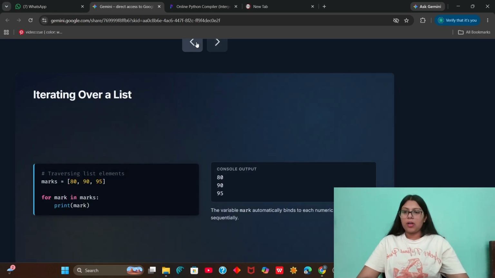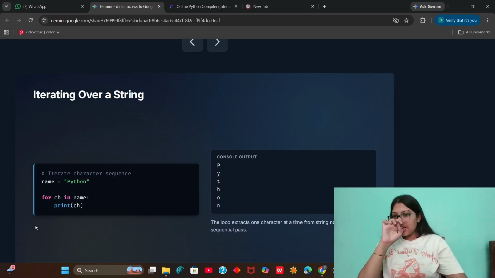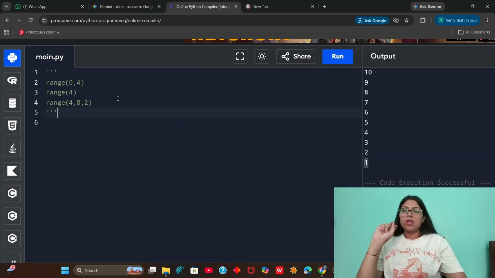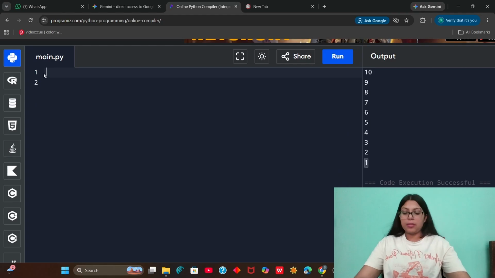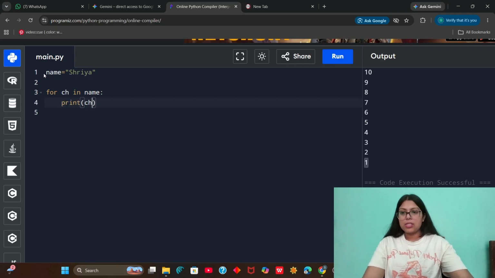So first we have to iterate over a string. How do we do it? We first initialize a variable and give it a value that is a string, and then we say for ch in name. That means for each character in this name string, we have to print that character. Let me show you. My name is Shriya. I will write it down here. Now I will say for ch in name, you have to print ch.